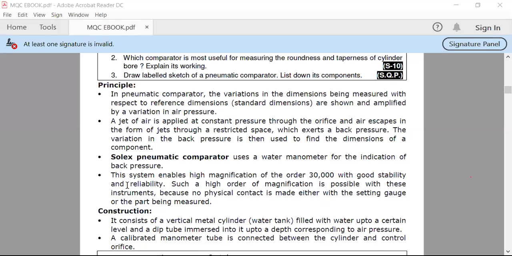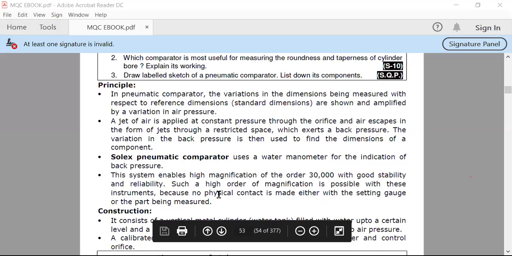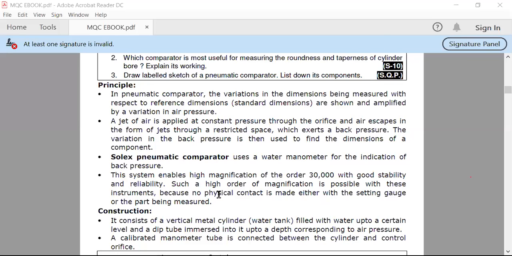But in this case, we utilize air pressure, which is in contact with the part. There is no direct contact, so no wear and tear, no erosion or corrosion occurs. That's why it gives us a very stable magnification of 30,000.